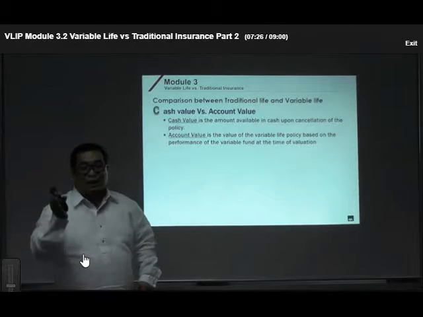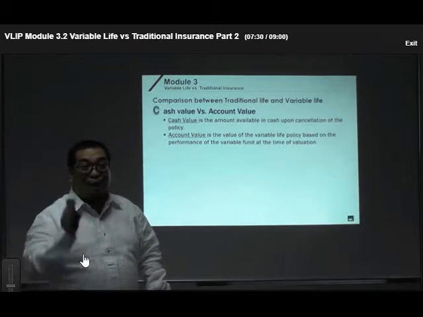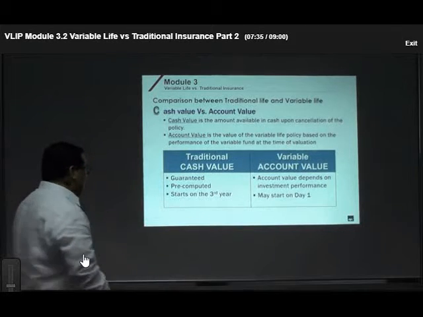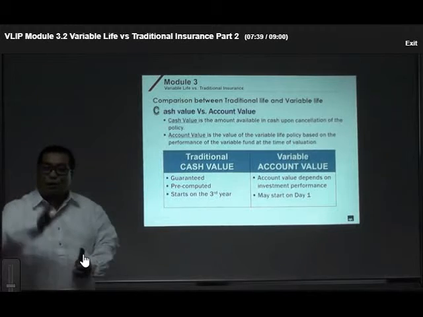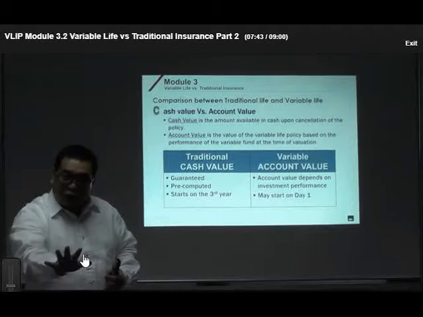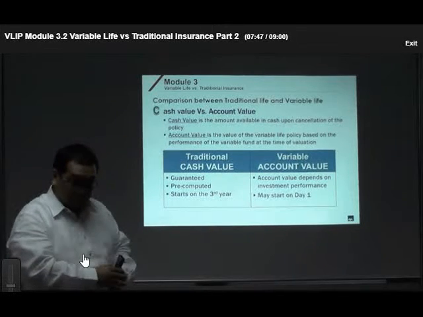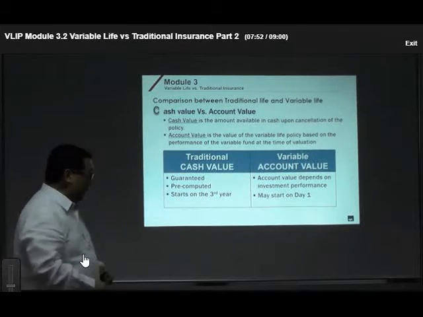No. Again, it will depend upon the performance of the fund chosen by the policyholder. Just like what we said, cash value is guaranteed. It is already pre-computed. As a matter of fact, on page 3.2 of the policy contract of a traditional life insurance policy, you can see there the cash value of a traditional policy until maturity.